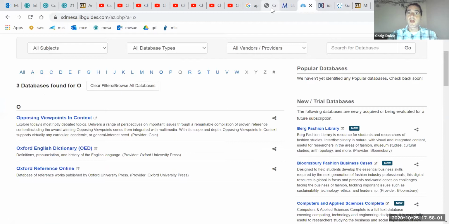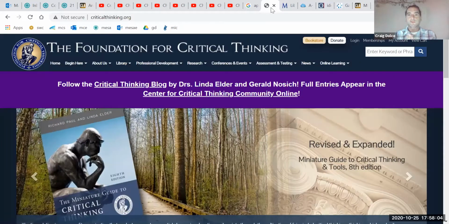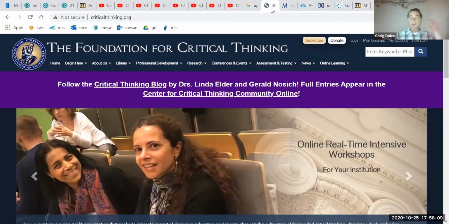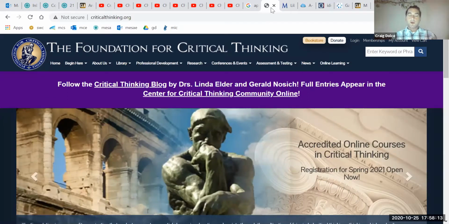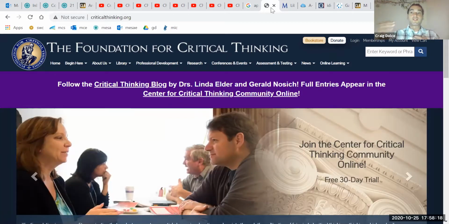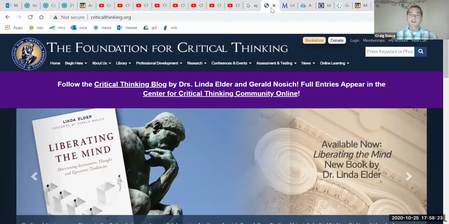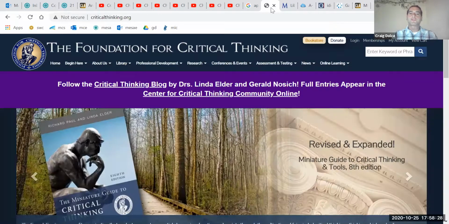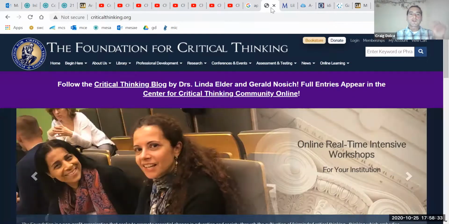Back to the database. The last place that I wanted to bring up that you could use for secondary sources, as listed in the prompt, is criticalthinking.org. And you may say, oh, so I can get articles on critical thinking and incorporate those into my analysis of the text. I can get articles on the decision-making process that characters make to better understand identity or addiction. Absolutely. When characters make illogical decisions and tragedy results or negative things happen, it's usually the result of their decision-making process.